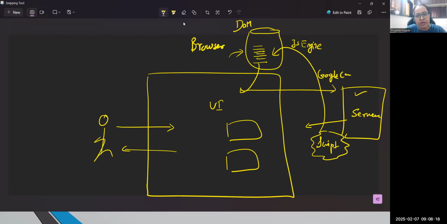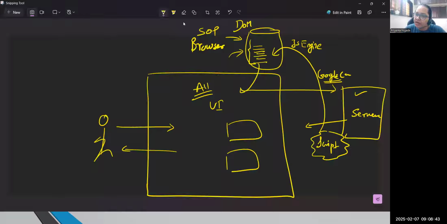Are you getting my point? Every browser opens all the pages that are inside that JS engine. Here we follow SOP, the same origin policy. So if that entire code is related only to Google, I can access all the Google applications within the same session, within the same browser.